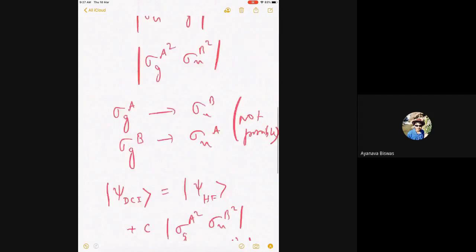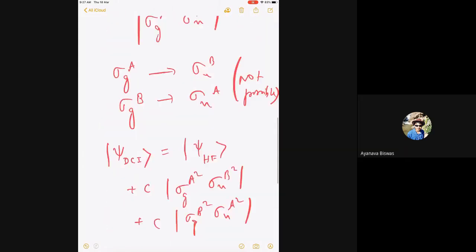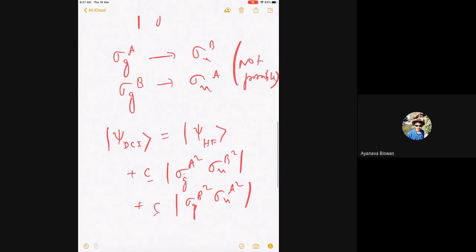Now it is very clear by symmetry, since it's a dihydrogen molecule, these 2 configurations will have the same coefficients. I don't have to even do that, but we can actually show that by doing actual calculation of the dissociation problem.